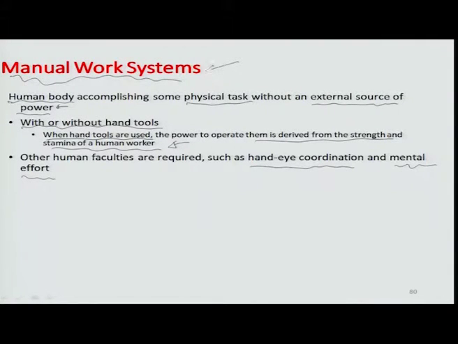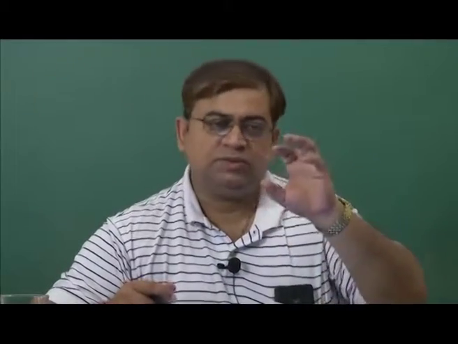So I think you can look at whatever we have so far listed as an organized way of representing and critically examining work systems into systems of the manual work system type, systems of the work machine type, and systems where there is an automation level involved.